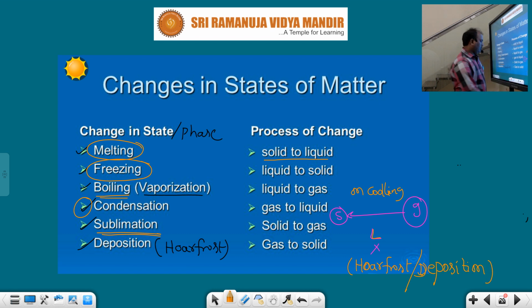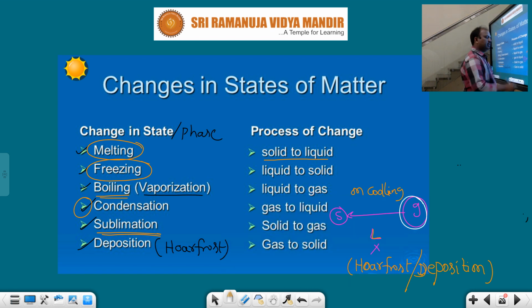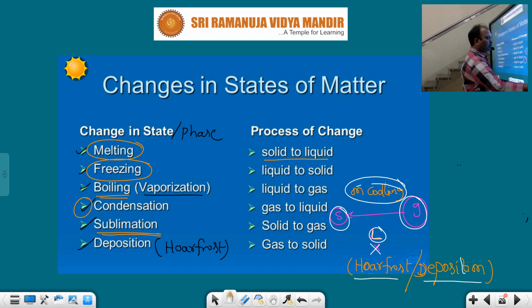What is hoarfrost or deposition, students? The gaseous state can be directly converted into the solid state without changing into the liquid state on cooling. This phenomenon is called hoarfrost or deposition. The constant temperature is called the hoarfrosting point or deposition point.